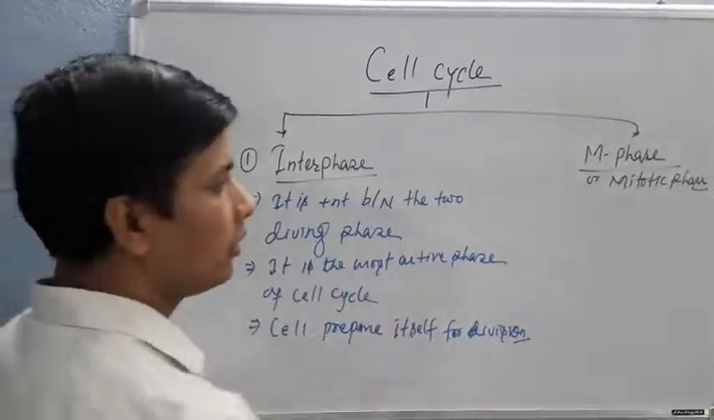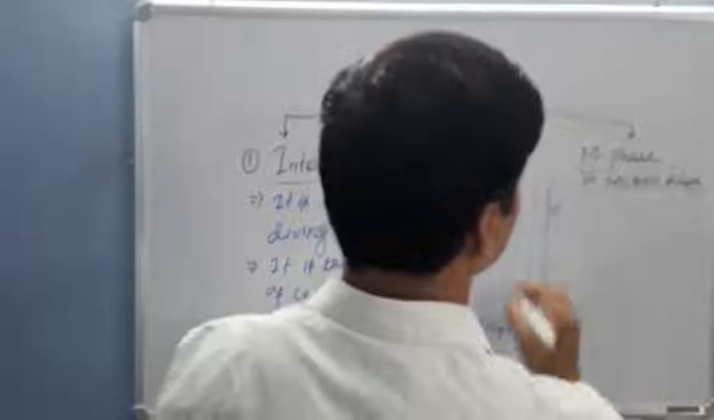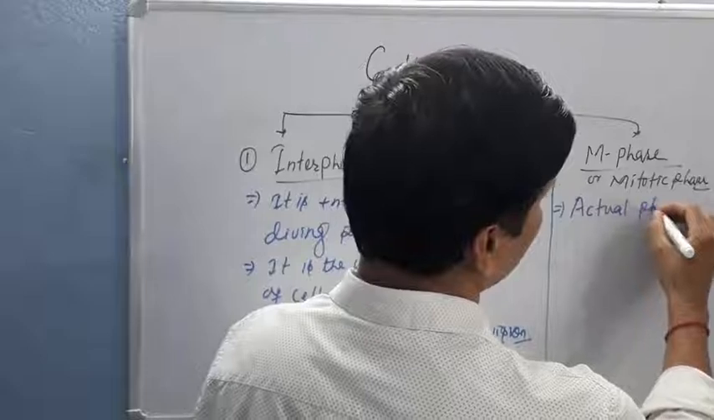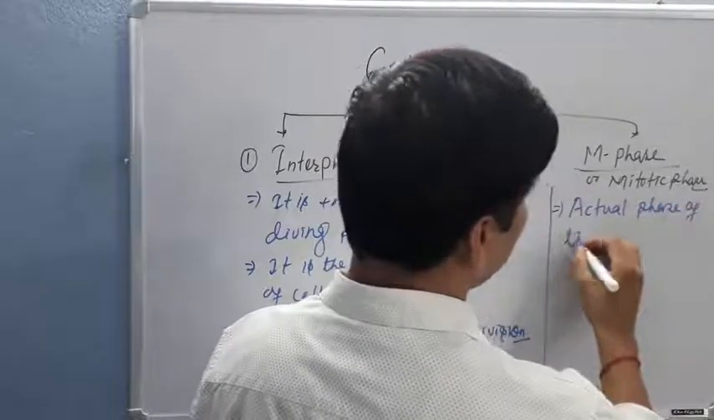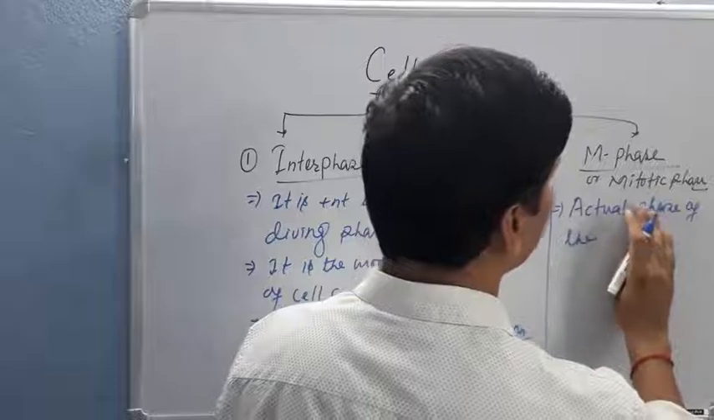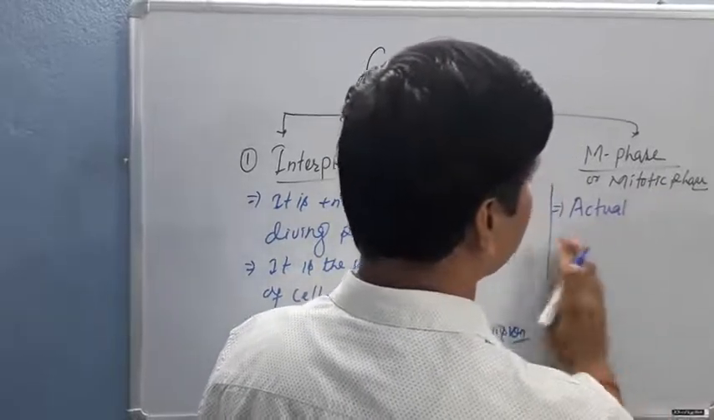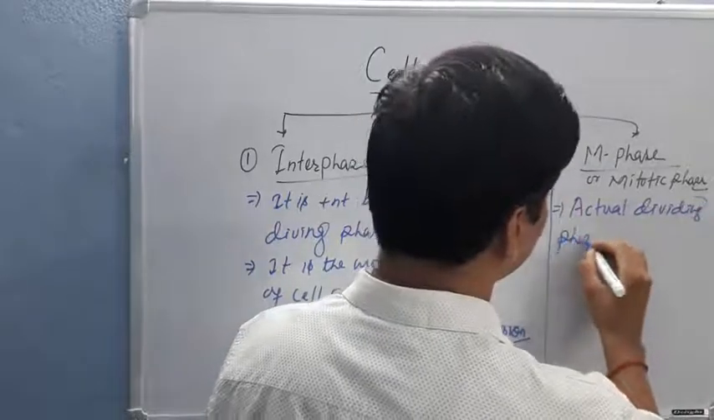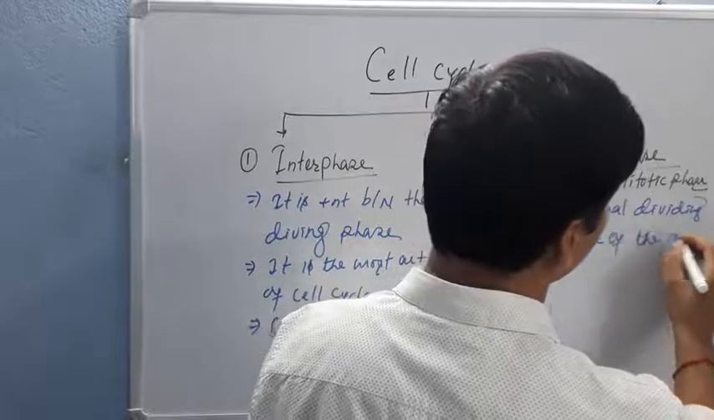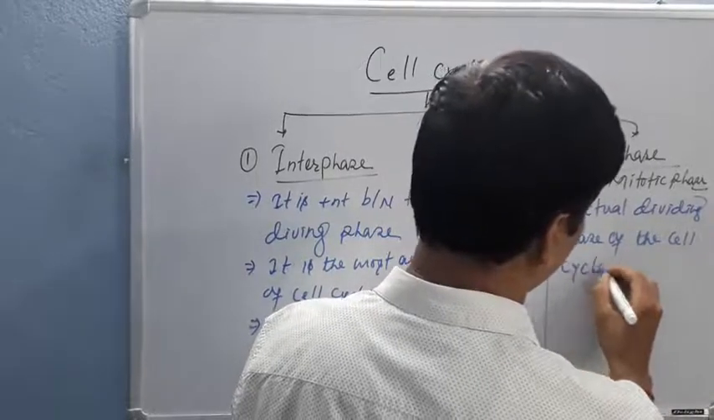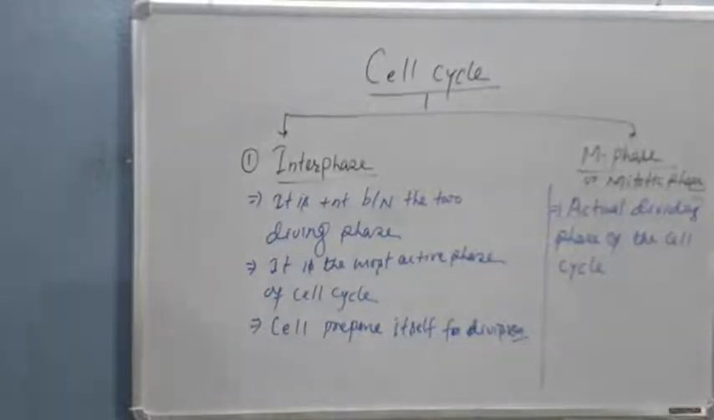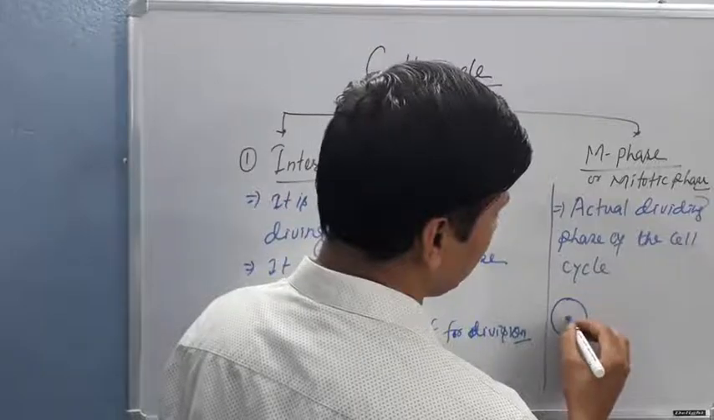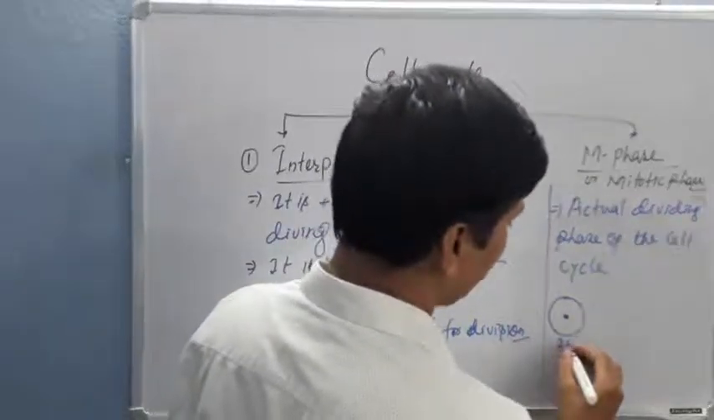But the M phase is the actual dividing phase of the cell cycle, where a cell divides. I am taking an example of a typical human cell, a eukaryotic cell, that is 2n.